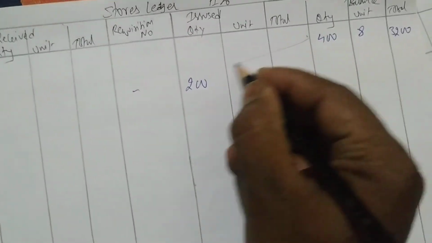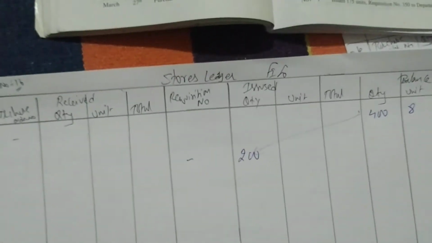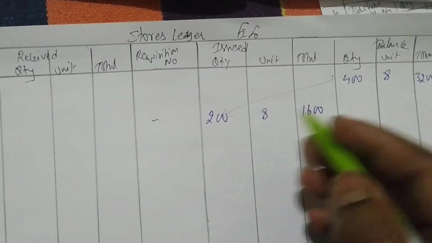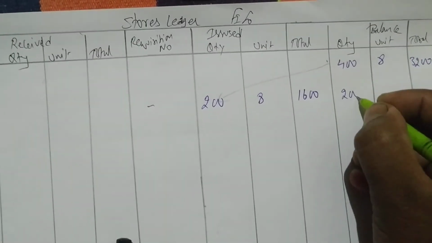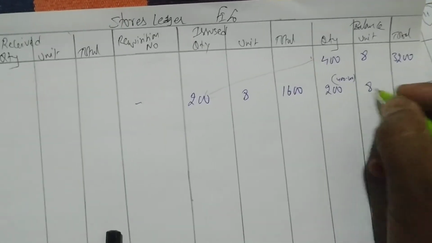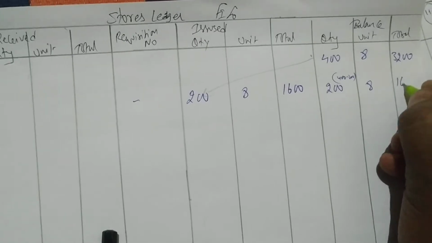From 400 only we are issuing, because here we have nothing. So from 400 we are issuing 200, and 8 into 200 is 1600. How much is left over? 200. How did you get it? 400 minus 200. 8 you multiply with 200, you will get 1600.